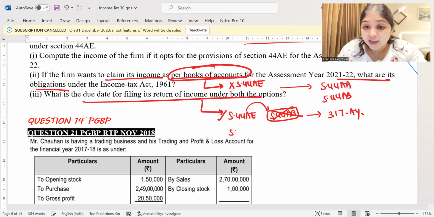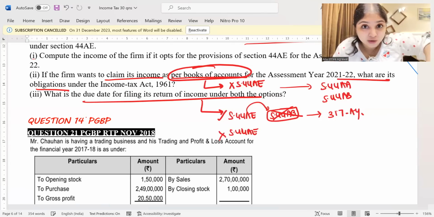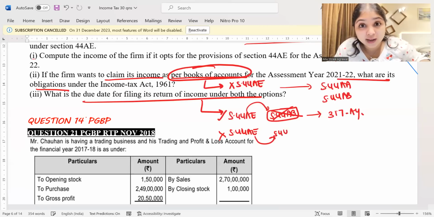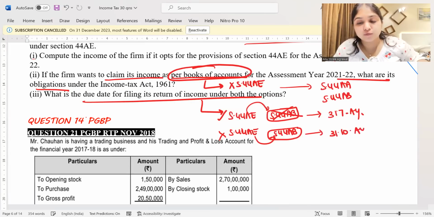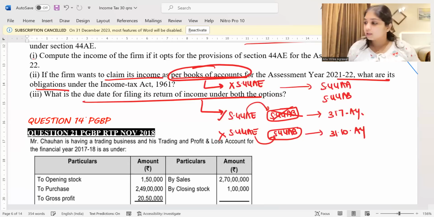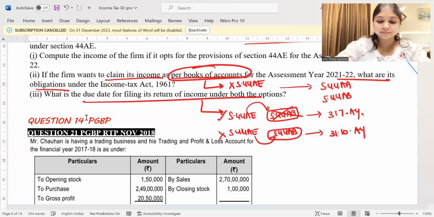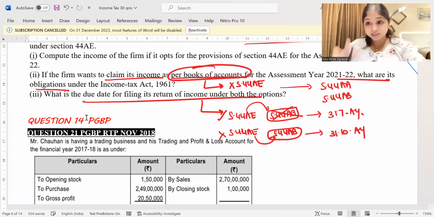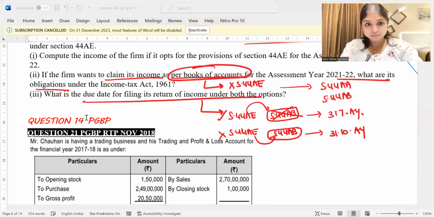But if 44AE is applicable for the assessee, but still the assessee is not following 44AE, then he will have to maintain books of accounts. He will also have to get them audited, guys. If he has to get them audited, then what will be the 139(1) due date? There, the 139(1) due date will become 31st October of the assessment year. Story over. Perfect clarity. This was our second question from PGBP.